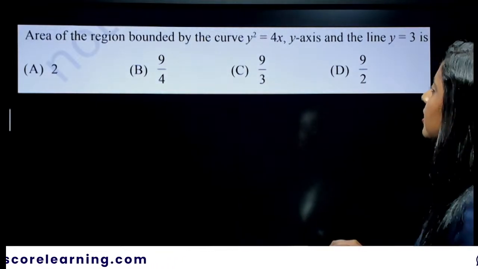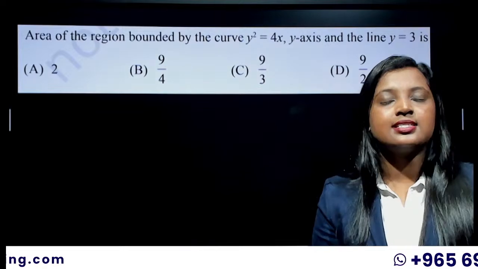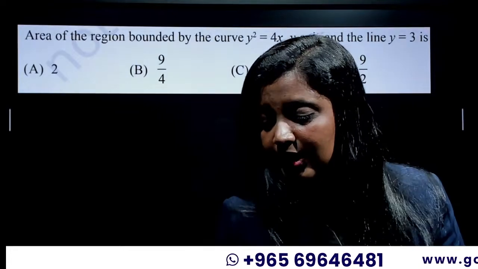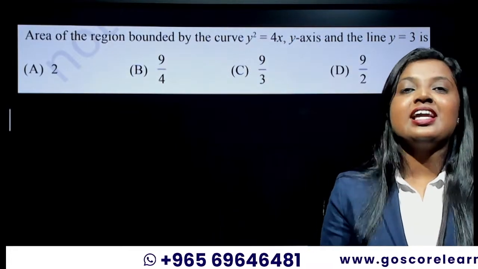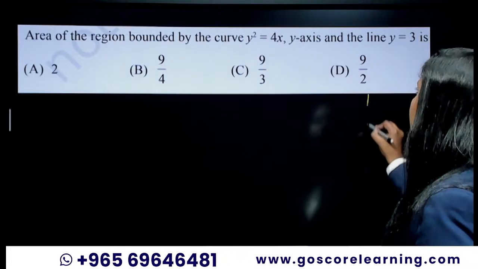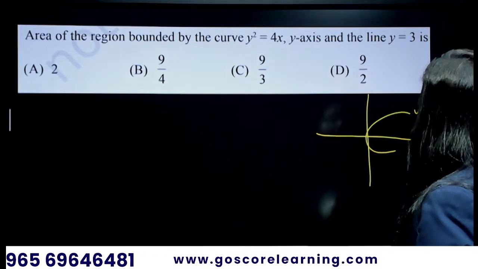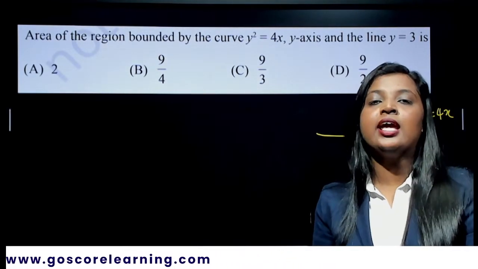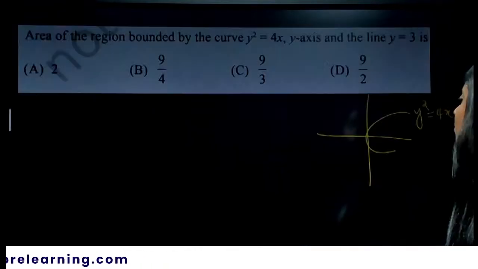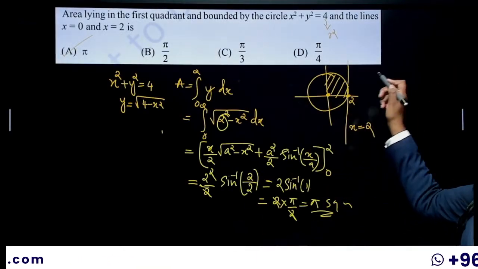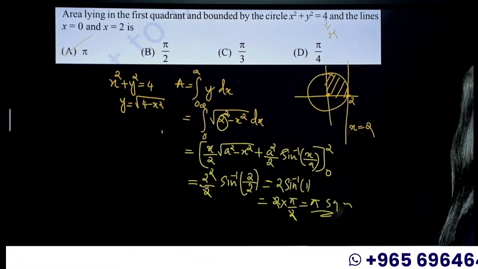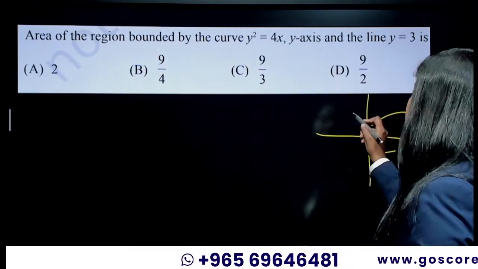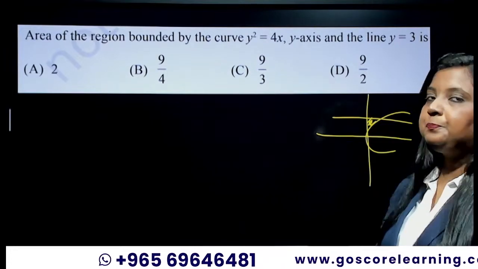Area of the region bounded by the curve y squared is equal to 4x. Is this an ellipse, circle, parabola, or something else? This is the equation of a parabola. And the line y is equal to 3. Where do you draw the line y is equal to 3? We saw this before: x is equal to 2 was a line parallel to the y-axis. So here y is equal to 3 will be a line parallel to the x-axis, obviously. So you have to find this area.